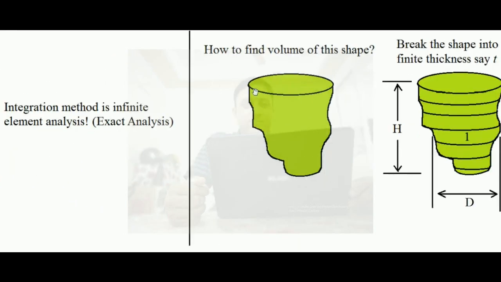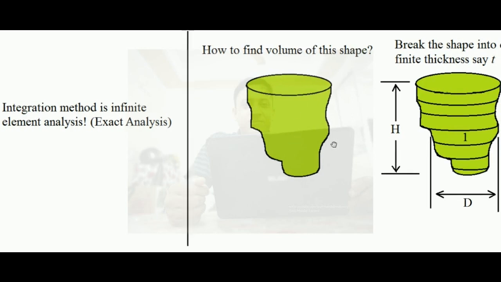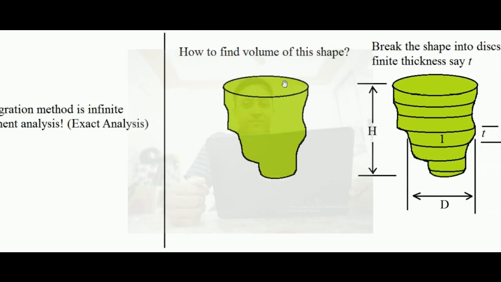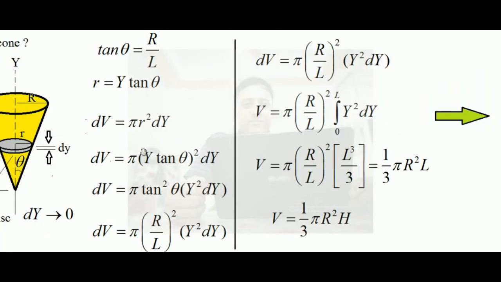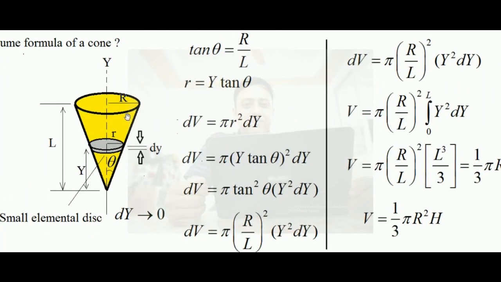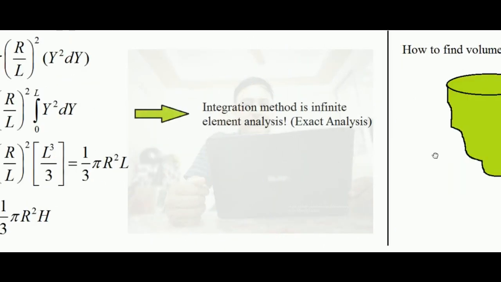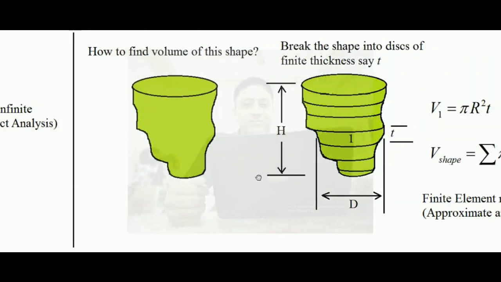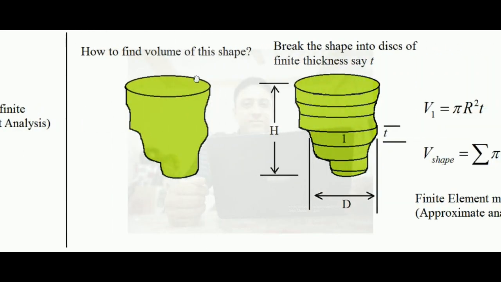Now suppose we have some arbitrary shape body. You can see this is an arbitrary shape body which has a circular open end, and we want to find out the volume of this shape, which does not follow any mathematical rule like that of a cone. Cone is following some rule, for example, r by L is tan theta. So it has some mathematical relations with it. Over here it is an arbitrary shape and we want to find out the volume. So the integration method cannot be applied.